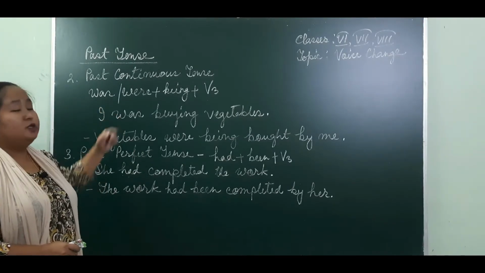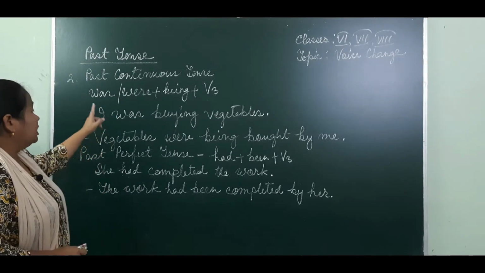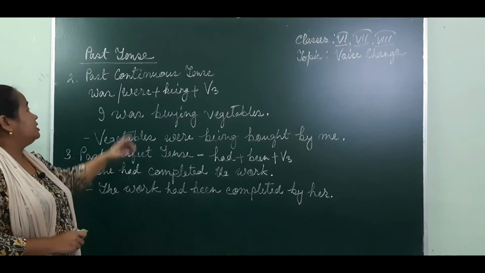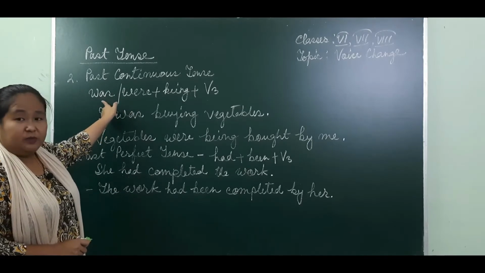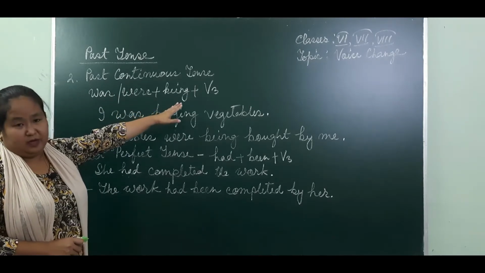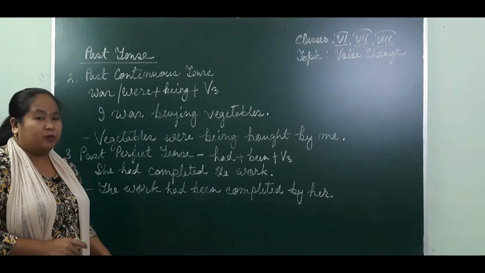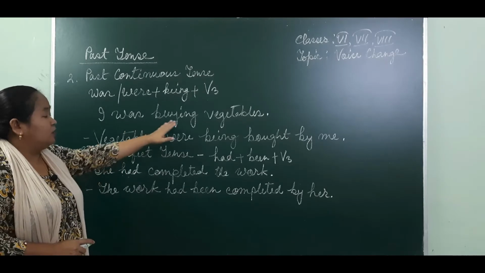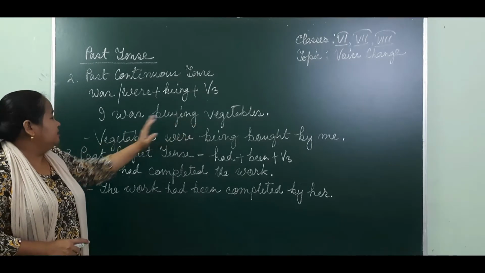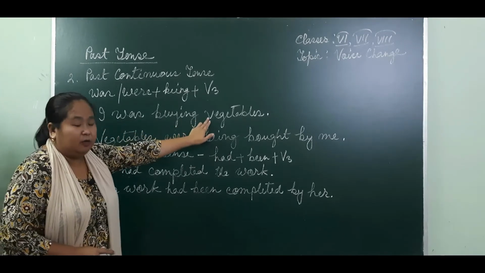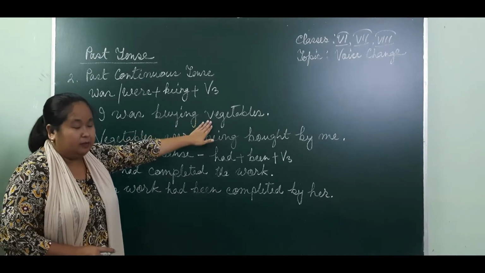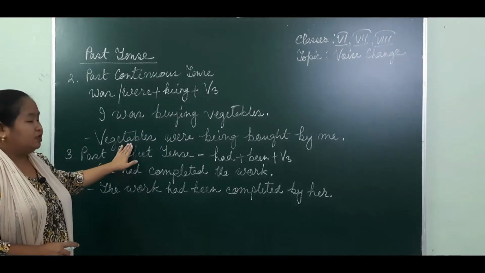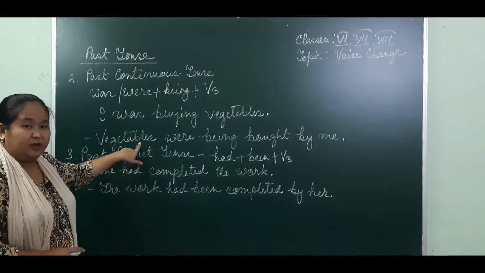Now we have past continuous tense form. For past continuous tense we use was being or were being, then verb 3, the past participle form of the verb. I was buying vegetables. This is past continuous tense, right? So we find the object. I was buying what? Vegetables. Vegetables takes the place of a subject, plural subject.